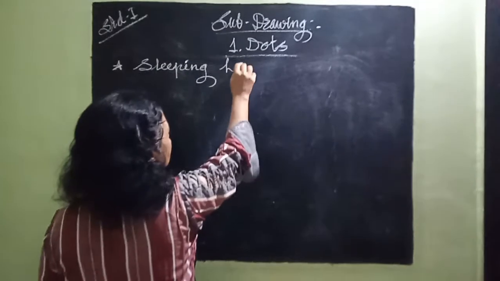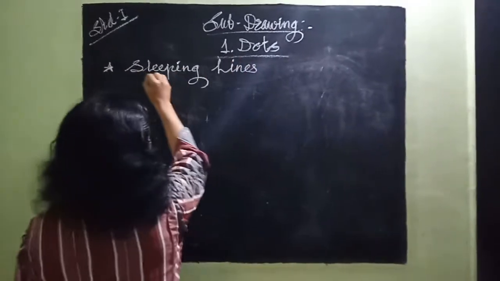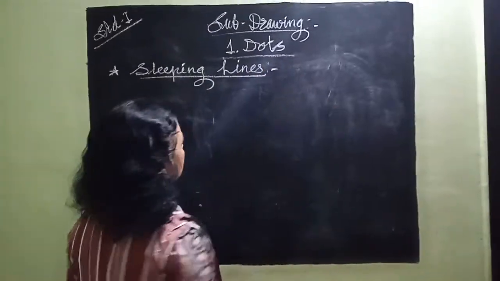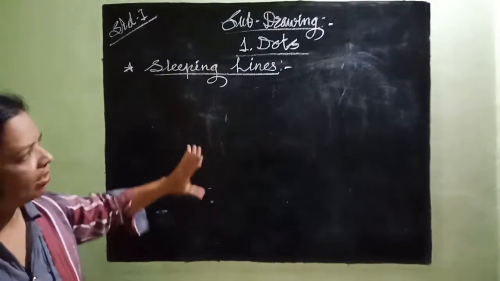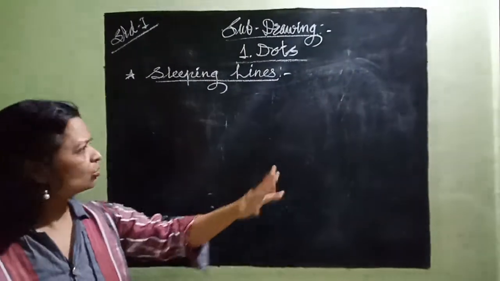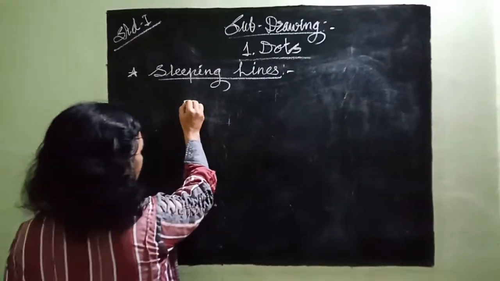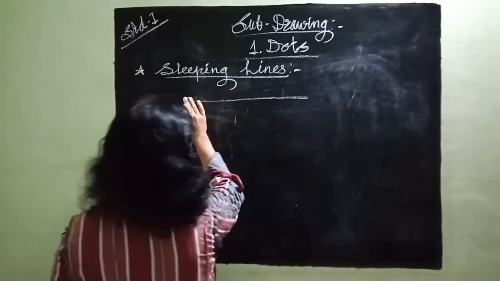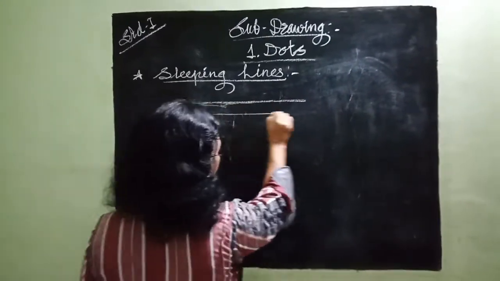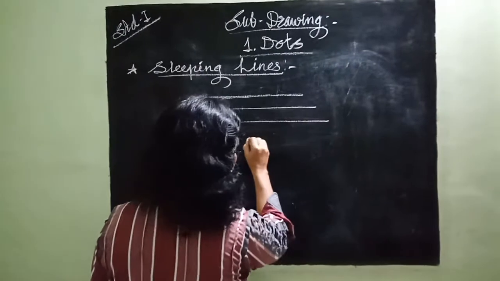Sleeping lines. To sleep means parallel to horizontal, like this. Sleeping. These are all sleeping lines.